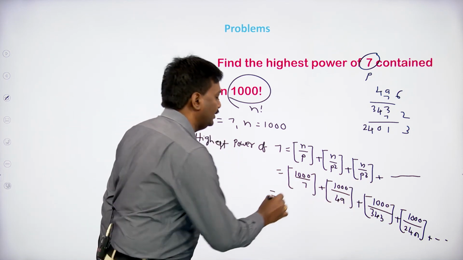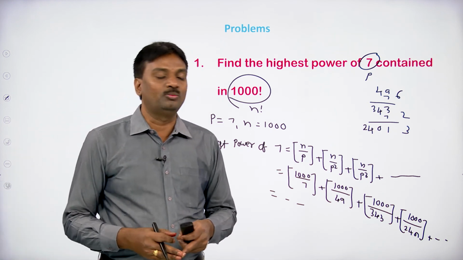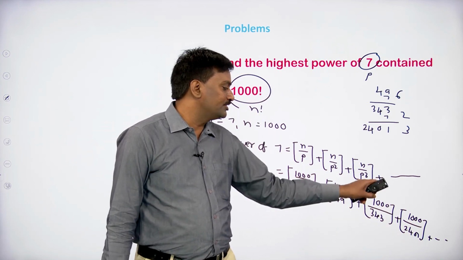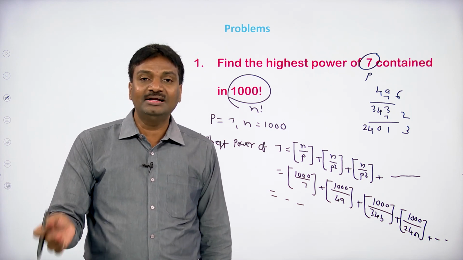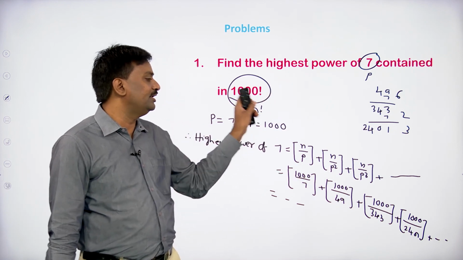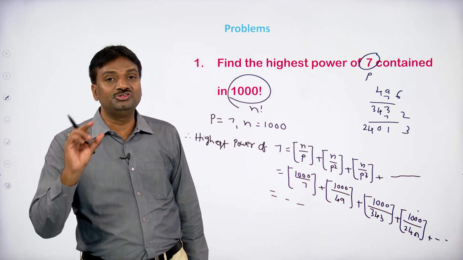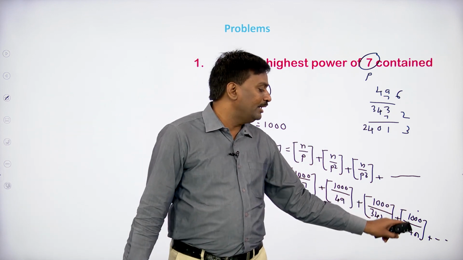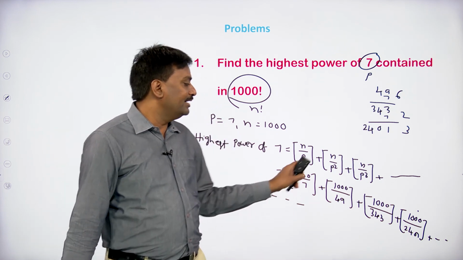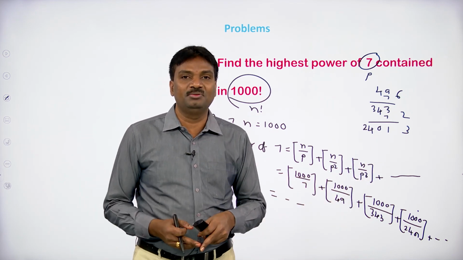Take the integral part only, add all those numbers, you will get the highest power of 7 in 1000 factorial. But the value of 1000 by 2401 is 0 only, because if you divide 1000 by 2401, you will get 0 point something. Step 0 point something is 0 only. By adding the remaining numbers, you will get the highest power of 7 in 1000 factorial. So you can simplify that.